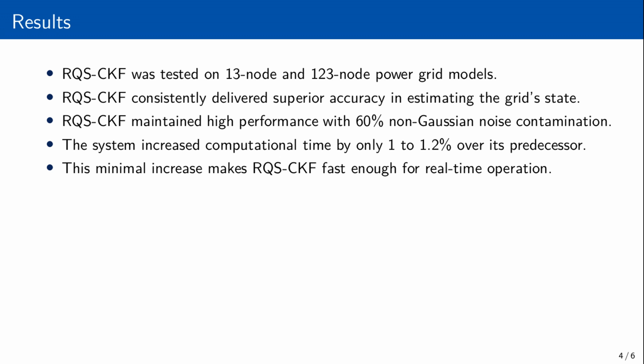Even when up to 60% of the measurement data was contaminated with unknown, non-Gaussian noise, meaning it was highly unreliable or faulty, RQS-CKF maintained its high performance. This means we can get a much clearer, more reliable picture of the grid's health, even under the most challenging conditions. And critically, it does this with only a minimal increase in computational time, about 1 to 2% more than its adaptive predecessor, making it fast enough for real-time operation in today's dynamic power systems.